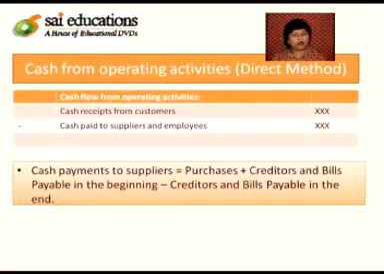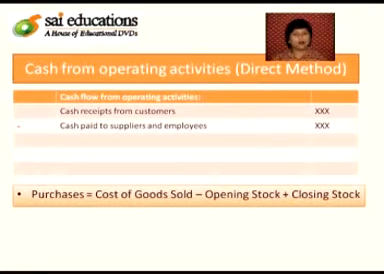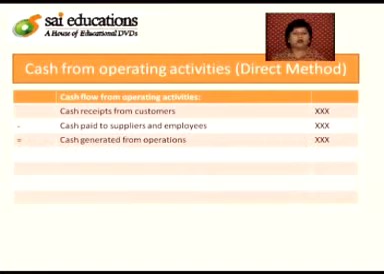For cash paid to the suppliers, it is calculated as purchases plus creditors and bills payable in the beginning minus creditors and bills payable at the end. And purchases can be calculated as cost of goods sold minus opening stock plus closing stock. The cash paid to suppliers and employees is deducted from the cash receipts from the customer, and the resultant variable is cash generated from operations.